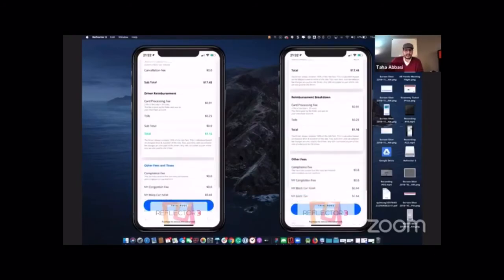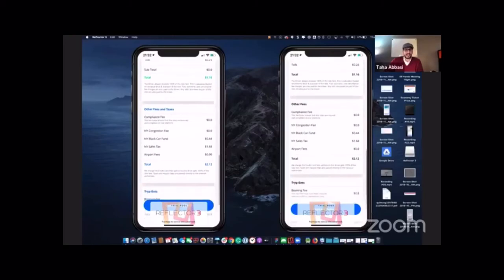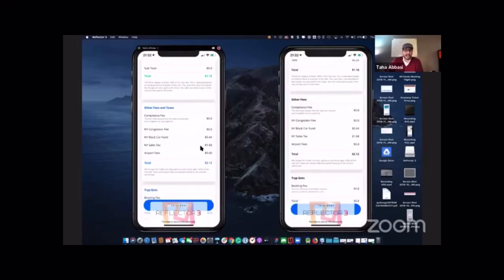And then we come down here. In New York, there are certain fees that apply. So the Black Car Fund applies, New York sales tax applies. We show the rider the amount we're charging them. So this is the amount that we actually extract from your account because we don't want you to deal with paying the Black Car Fund organization in New York, the sales taxes for New York, airport fees. That's where our software goes to work for you, which is how it's supposed to be. We're supposed to be working for you, the drivers, and you're supposed to work and service your customers, the riders.